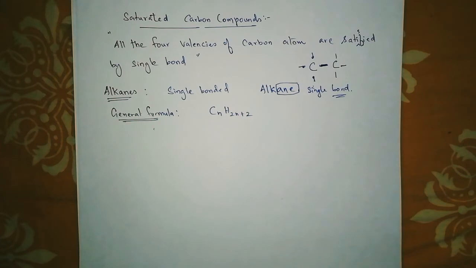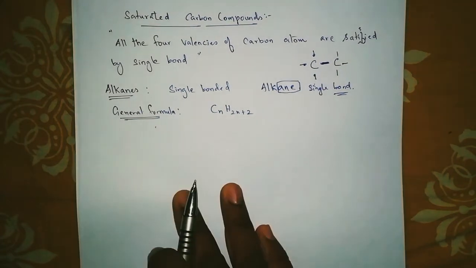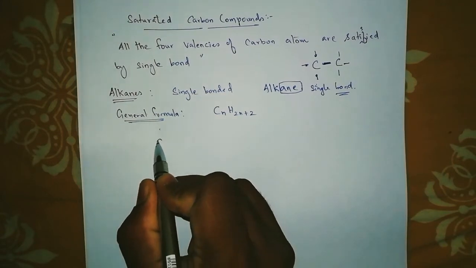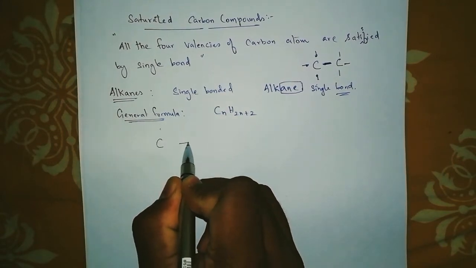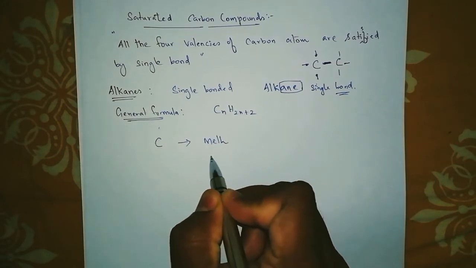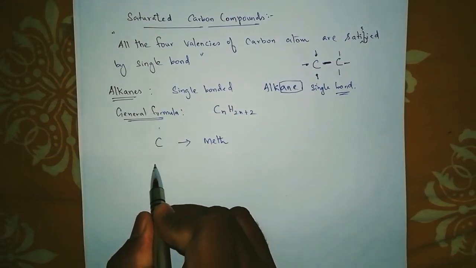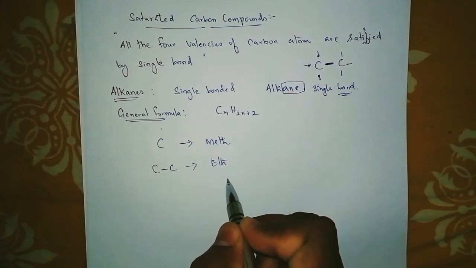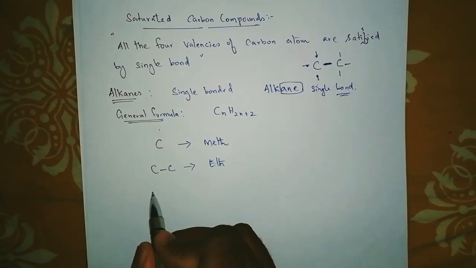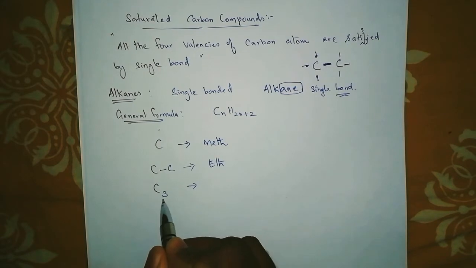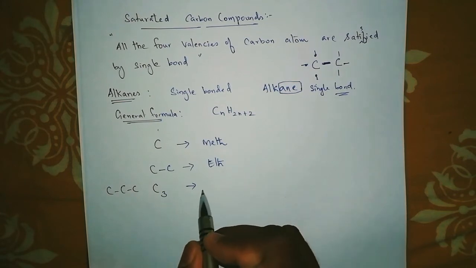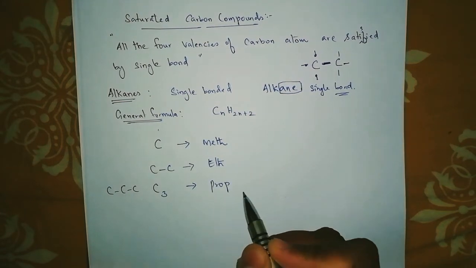Let's learn even deeper about alkanes. Before going into the alkane groups, let us learn the members of these carbon groups. If only one carbon is present, we give the name meth. If 2 carbons are there, we give the name eth. Like that it goes on. And for 3 carbon atoms, I am not making a structure, but if you want, you can make one with 3 carbon atoms with single bonds. It is prop.